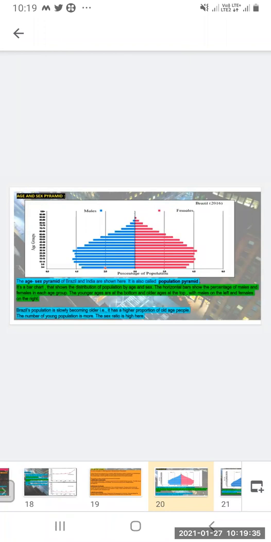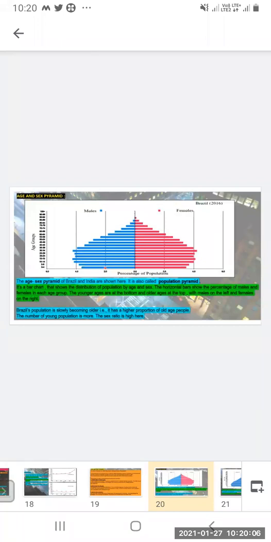The horizontal bars show the percentage of males and females in each age group. The younger ages are at the bottom and the older ages are at the top, so younger ages are towards the base and older ages towards the top, while males are on the left and females on the right.